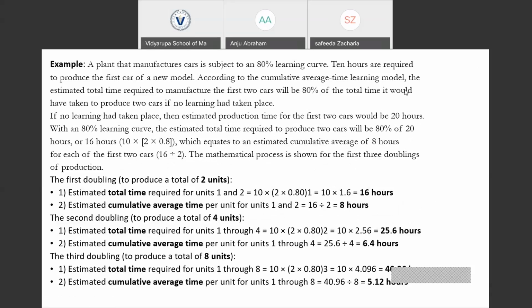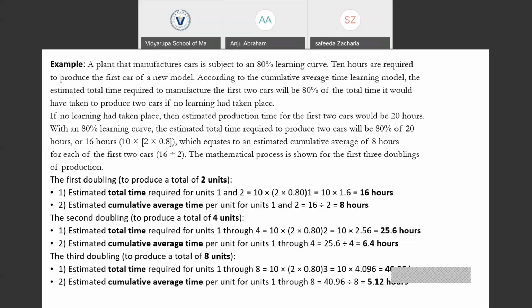The example is about a plant that manufactures cars, and it is subject to a learning curve percentage provided as 80%. In order to produce the first model of the car, it required 10 hours, and according to the cumulative average time learning model, the estimated total time required to produce the first two cars will be 80% of the total time it would require if there were no learning.